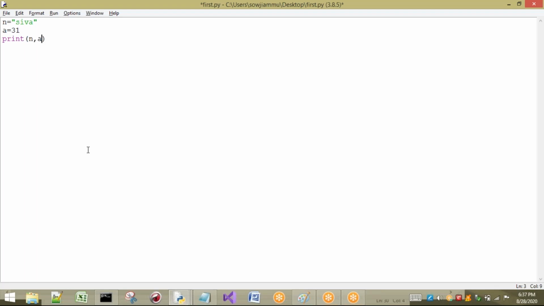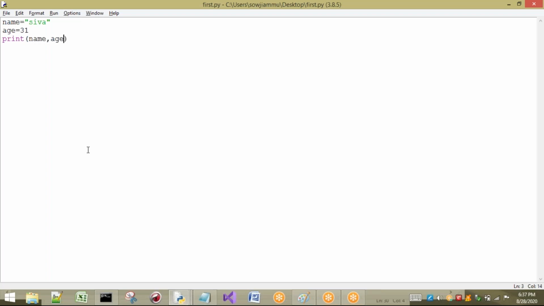If I send the same program to the end user, what can he understand? What is meant by n? What is meant by a? He cannot understand. So better to write descriptive names, that means names which describe that variable or identifier: name and age. If I write in this way, he can understand easily.